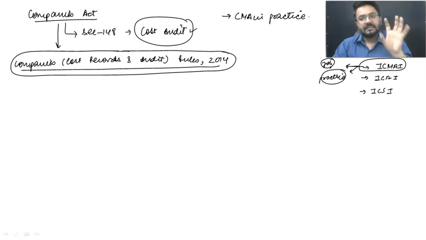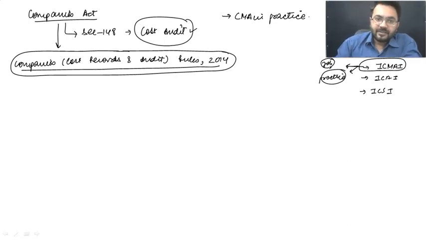These are the particular rules which are framed, and the act just passes an order that some specified class of companies are going to conduct audit. Which companies need to prepare cost records, which companies should conduct this cost audit, who is going to conduct cost audit, each and every answer is given by the rules. These rules are already enforced. Do not have questions in your mind about whether these rules are applicable or enforced. Yes, they are enforced, they are applicable, and whatever you are covering is 100% totally amended. You can check it from anywhere.